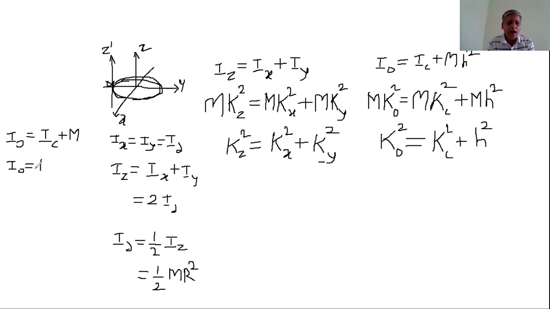And IC, that is the moment of inertia about the parallel axis passing through the center of mass and parallel to this axis, that is the z-axis. Therefore, here IC is equal to Iz.